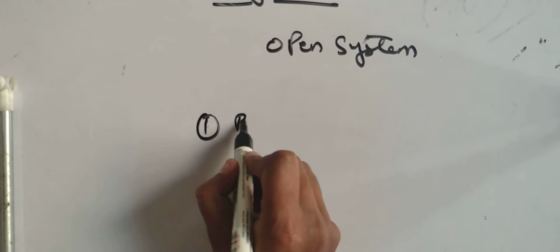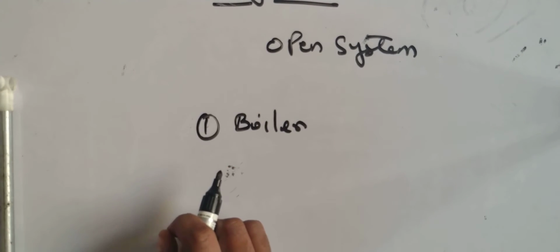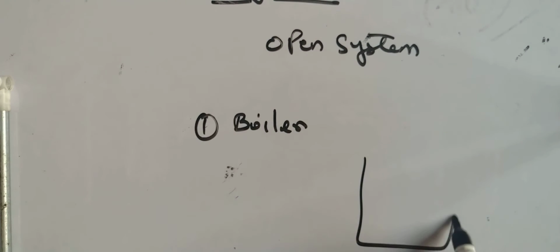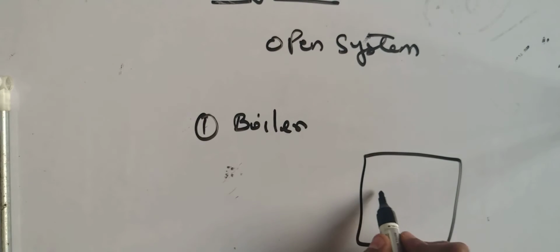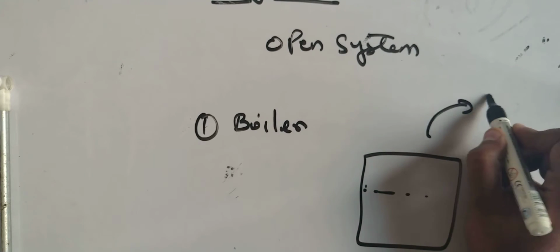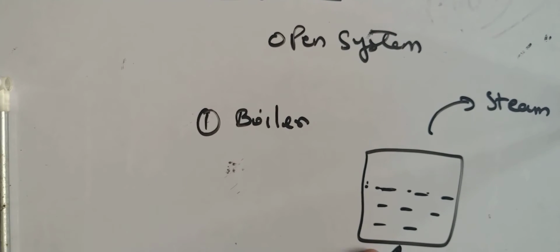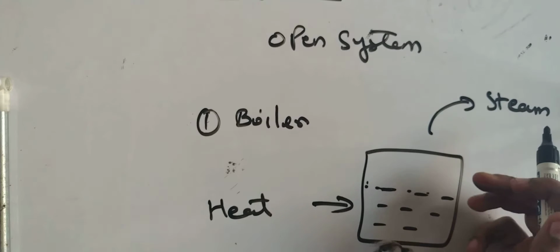The first very important example is the boiler. The boiler is a very good example of an open system. How? I will tell you in a moment. For example, this is the boiler. What is the function of a boiler? The function of a boiler is to supply steam. For example, here is the water, here is the water level. If I provide heat to the boiler, what is the outcome?